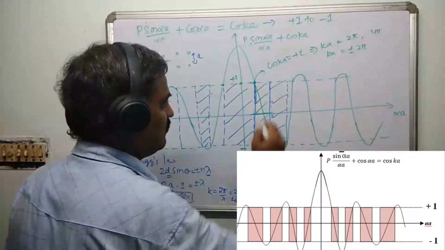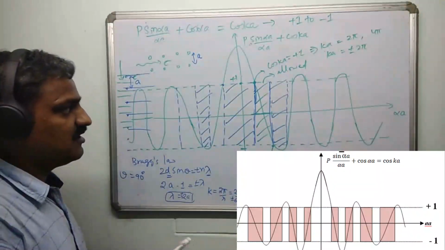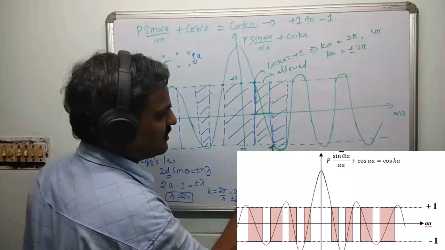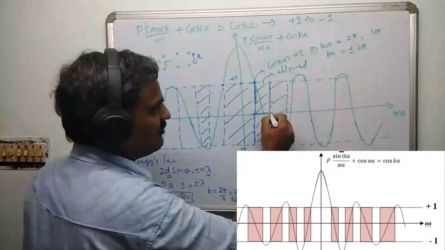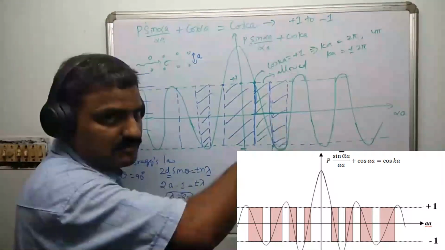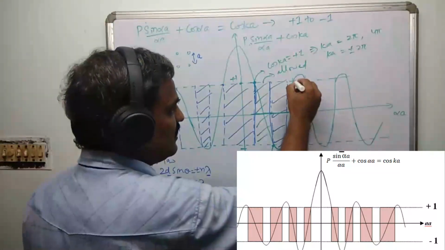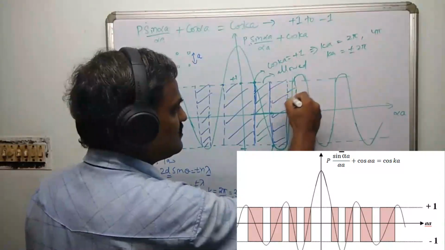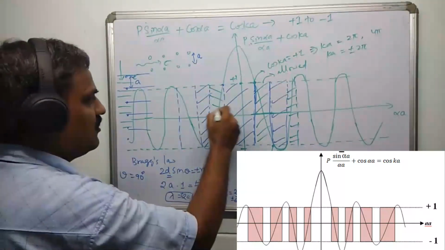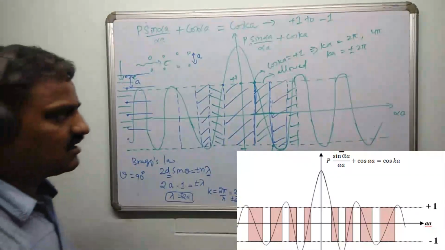The green regions are allowed, in which this equation is satisfied, whereas the blue regions are what we call forbidden. Why? Because between this and this, the curve is encroaching beyond minus 1. Whatever value of alpha a gives a left hand side which is below minus 1, you cannot satisfy the equation. So these regions are forbidden, and once again at some point you are going to have regions that are allowed. Like that, this entire graph is going to have allowed and forbidden regions. All these green shaded regions are allowed, all these blue shaded regions are forbidden.